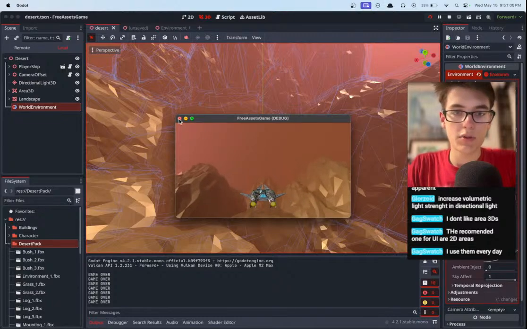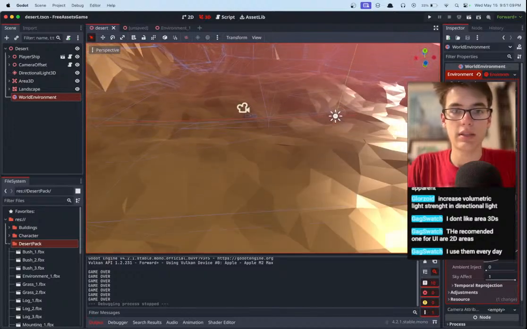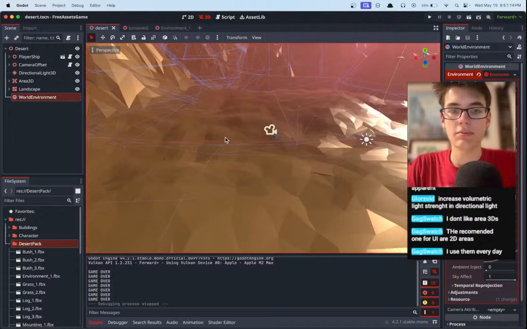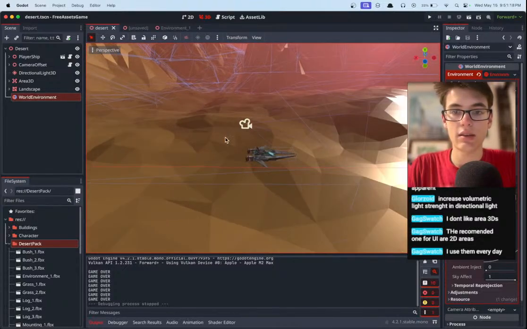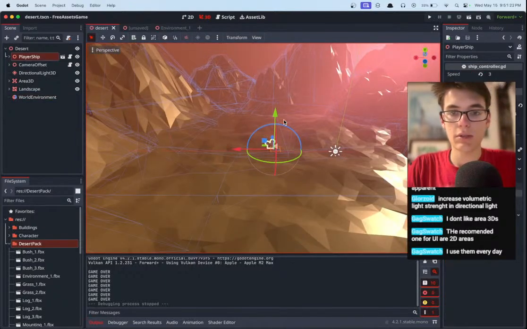Let's add a little bit more to the map before we're done, because we have a little bit of time left, but we should probably roll out soon. So let's just try to throw in a couple other things, make the map feel a little bit more alive, and complete our mission of adding more assets into the game. Also, we can move the player ship off the ground so it doesn't game over immediately.